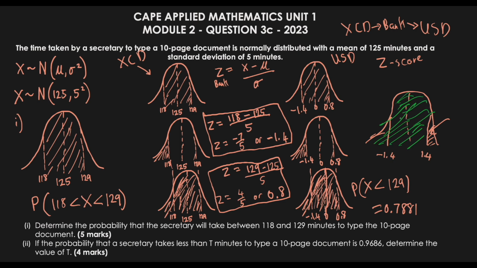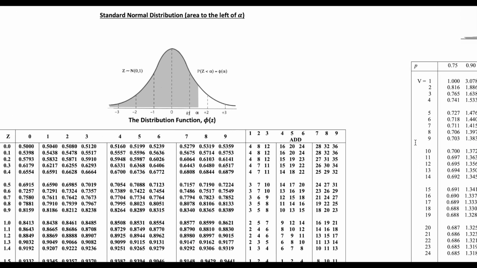And remember in the beginning I told you that the entire area under this curve is equal to 1. So if I can figure out what my chart says about less than 1.4, I can just take my answer and say 1 take away that answer, and I'll know what this small little section is. So 1 take away whatever I get for less than 1.4. Let's look for the value for 1.4. 1.4 is here on the z-score, and then over here is 0.